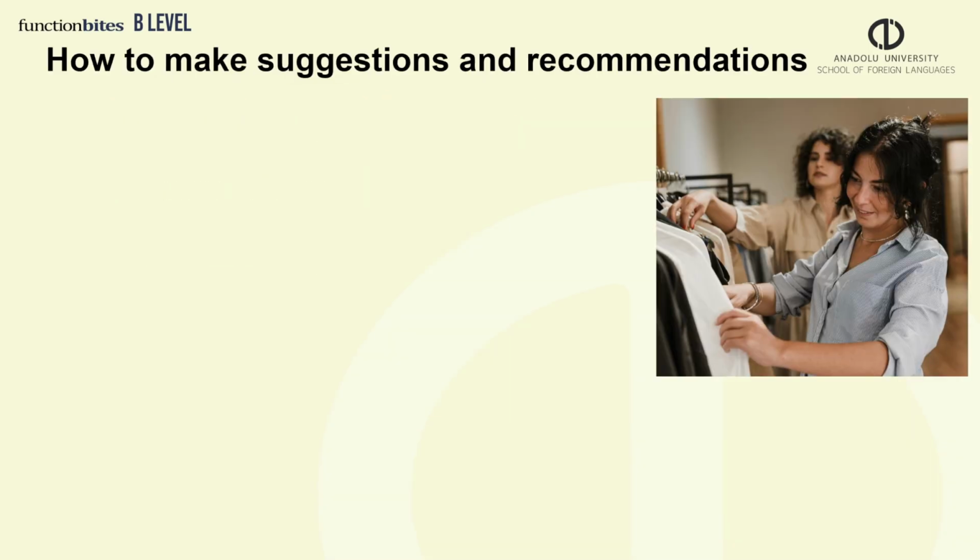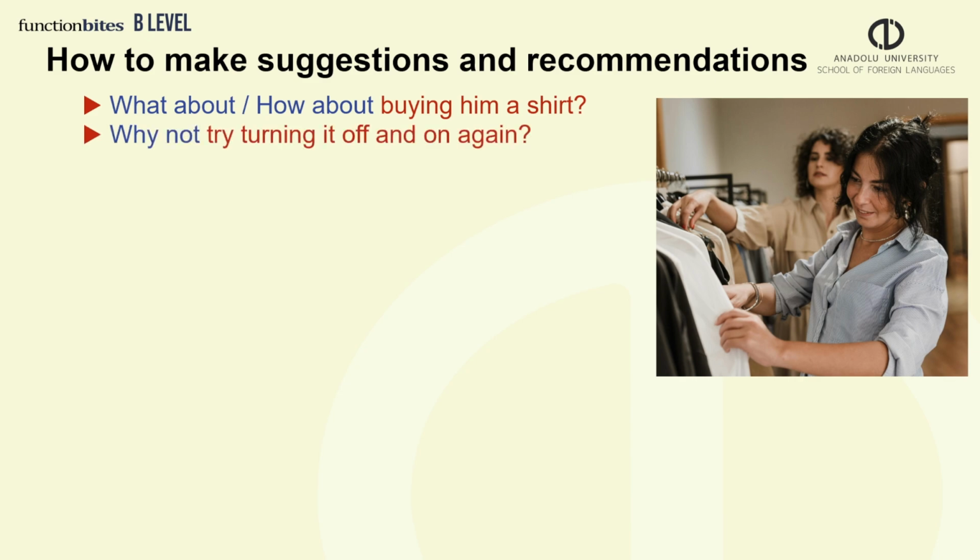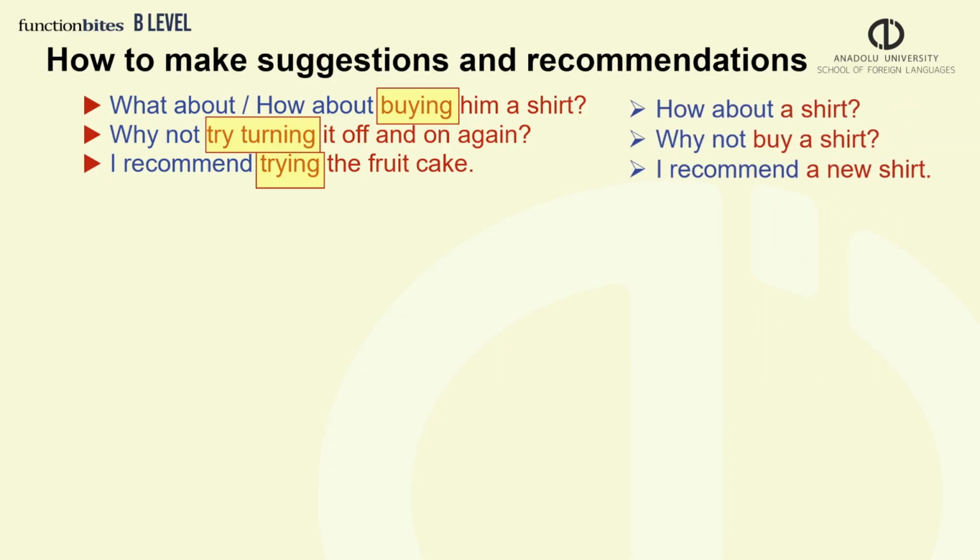Now let's look at some different ways to make suggestions and recommendations. We don't just have to use the verbs recommend and suggest. What about, or how about, buying him a shirt? Why not try turning it off and on again? I recommend trying the fruitcake. How about a shirt?